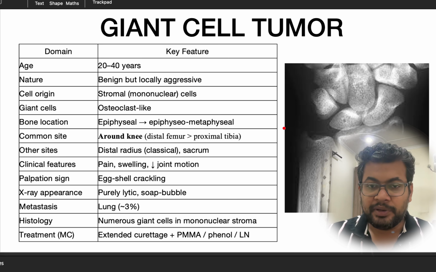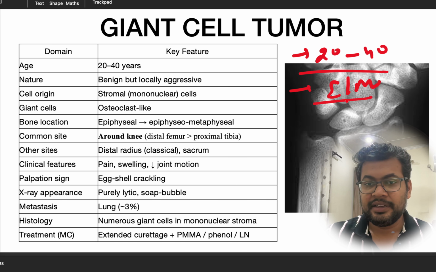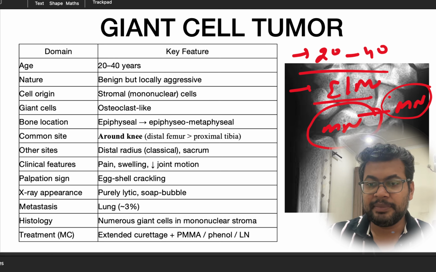Then we have a giant cell tumor. We already know that this is seen in the age group of 20 to 40 years, after epiphyseal fusion, and in the epimetaphyseal region. We can see this is in the epimetaphyseal region, in an already mature skeleton. It arises from the stromal cells or the mononuclear cells. So the metastatic cells will be the mononuclear cells, if it metastasizes. But it is a benign tumor, so metastasis is very rare, around 3%.